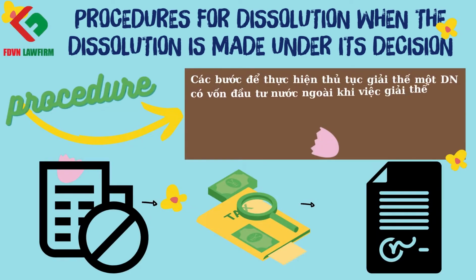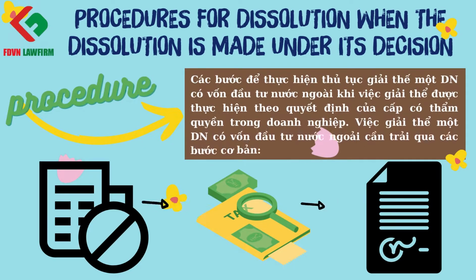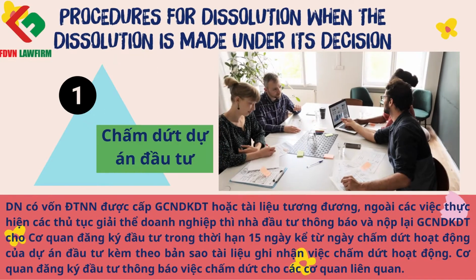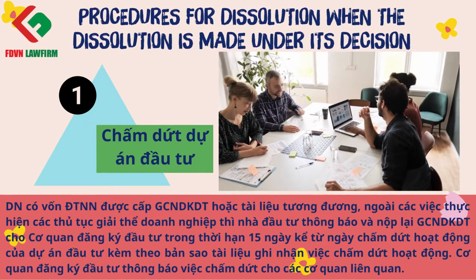Then, we move to the procedures for dissolution of a foreign investing enterprise when the dissolution is made under its decision. The dissolution of a foreign investing enterprise needs to go through the following basic steps. Step 1. Terminate the investment project.